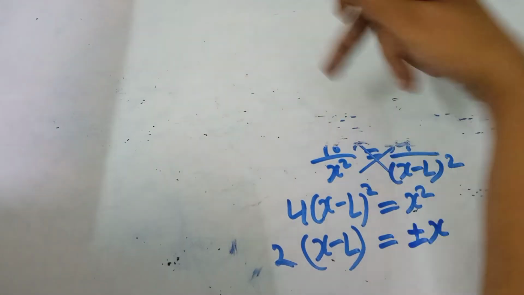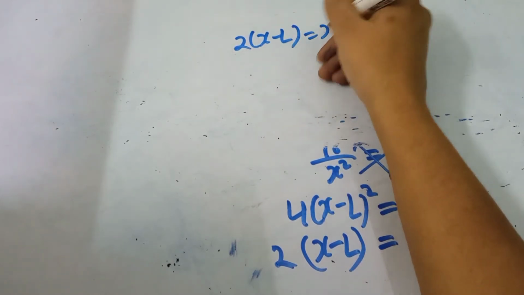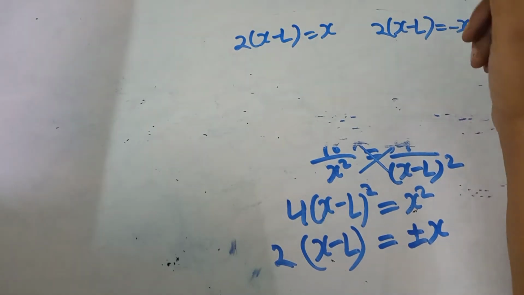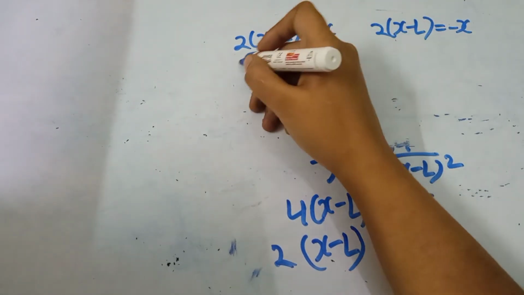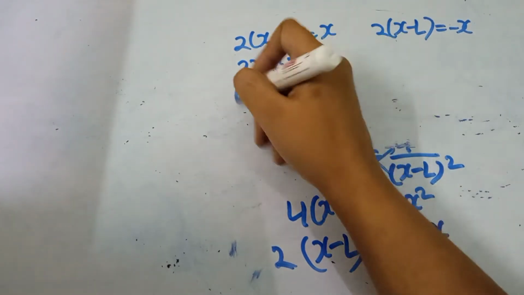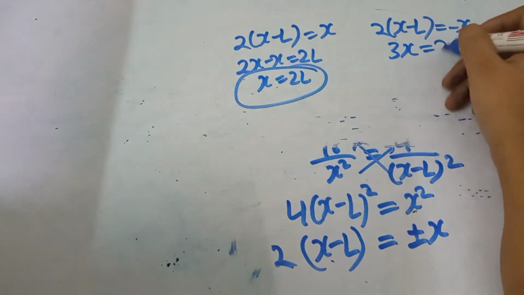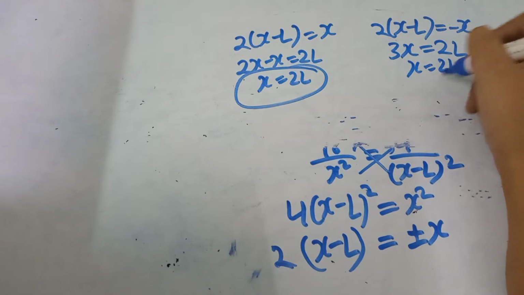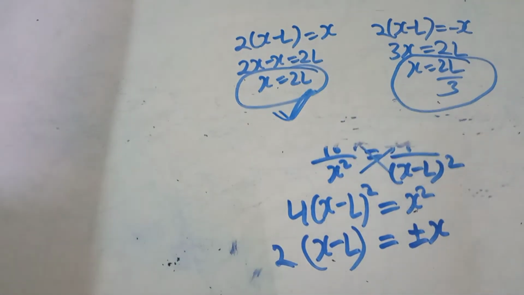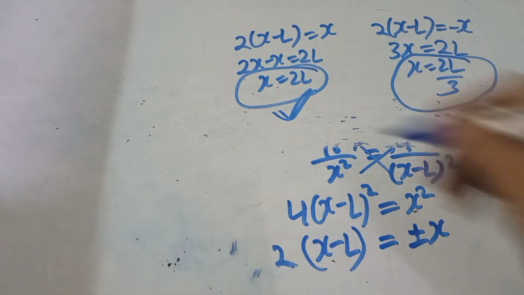So if we take plus, 2x minus L is equal to plus x, and if we choose minus, then 2x minus L is equal to minus x. So 2x minus x is equal to 2L, x is equal to 2L, and 3x is equal to 2L, x is equal to 2L by 3. So in the option they gave x is equal to 2L as the right answer, so D is our right answer.